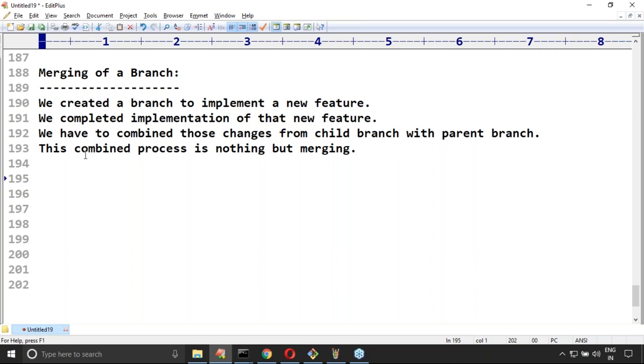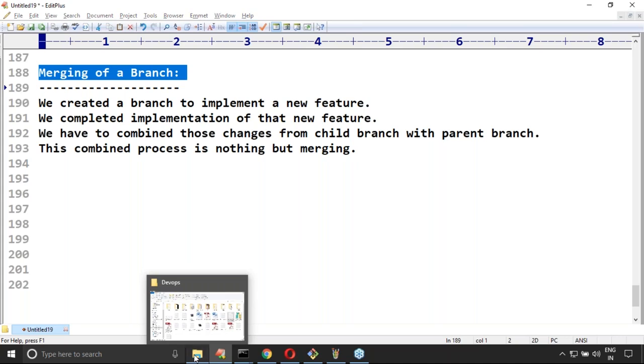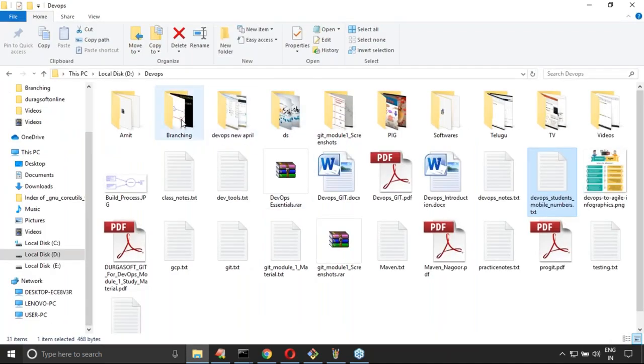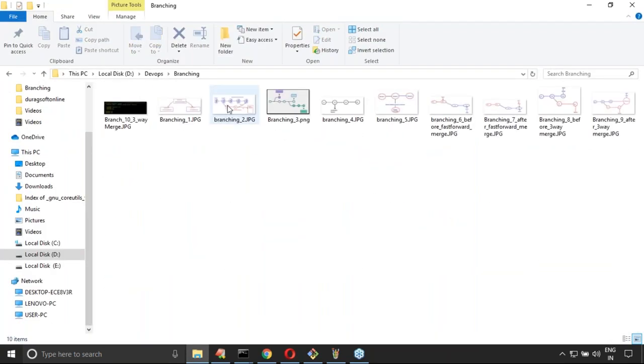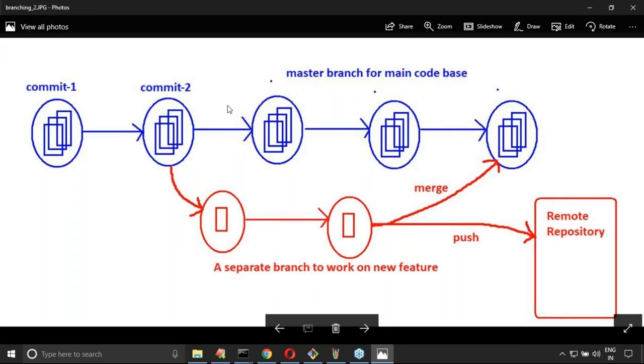What is the meaning of merging? Whatever changes are there in our child branch, I have to combine these changes with the parent branch changes. Such a type of operation itself is nothing but merging. Any doubt? Can you please confirm, friends? Any doubt about this terminology here? Just have a look once.